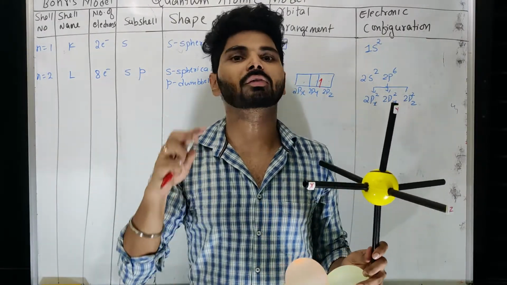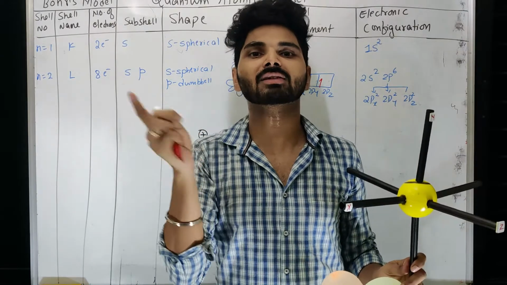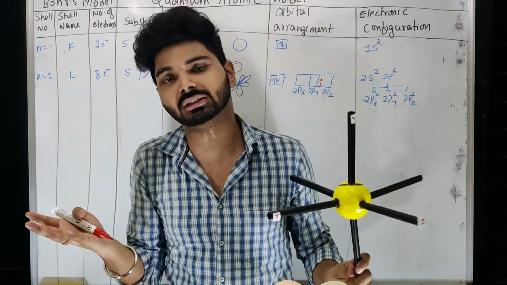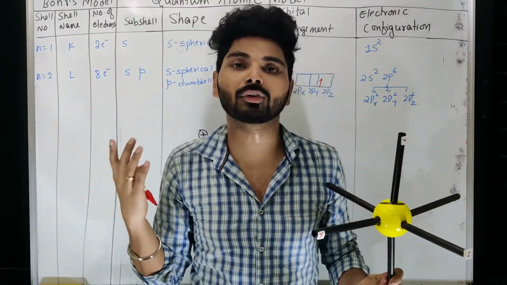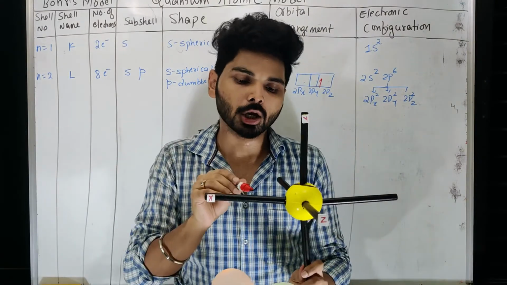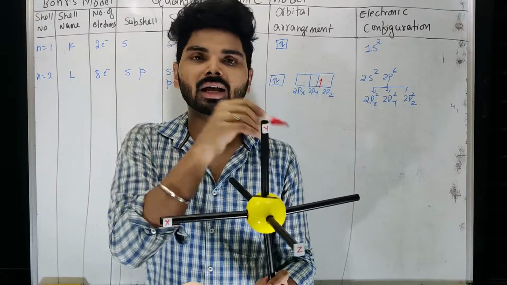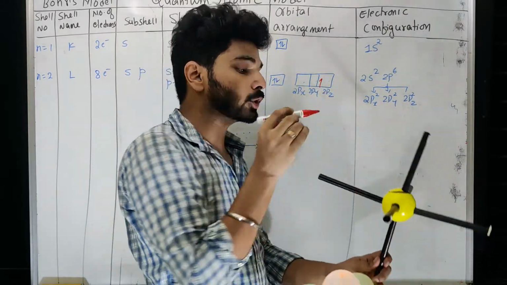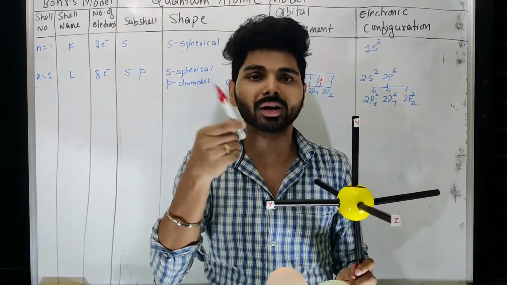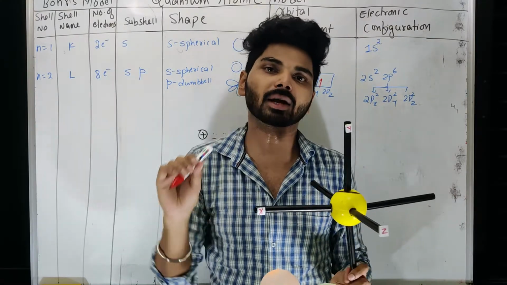As I told you, even a 2-blade fan can have the same shape, a 3-blade fan can have the same shape, or a 4-blade fan can have the same shape. Similarly, even if 1 electron is present, it will have a dumbbell shape. Now it will be moving like this. Now the next electron won't go to the same place. Why? Because it has to reorient there, so that magnetically it becomes attractive.